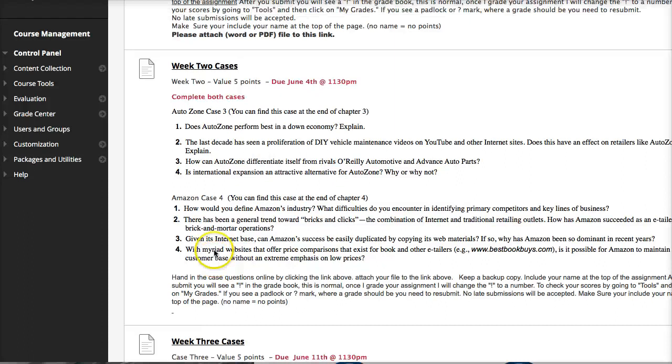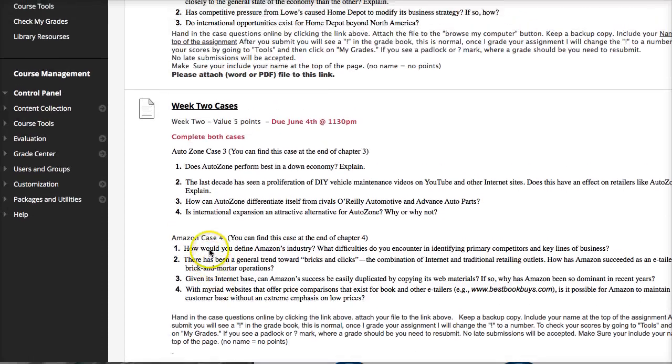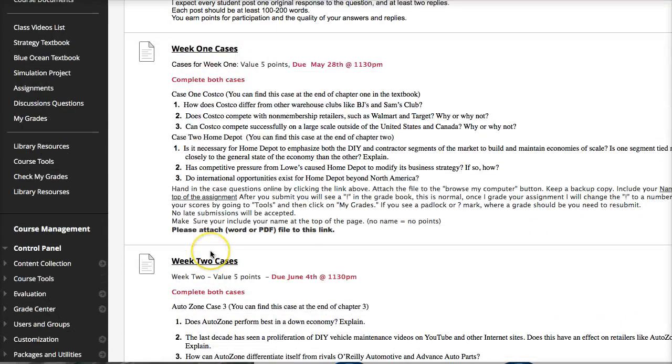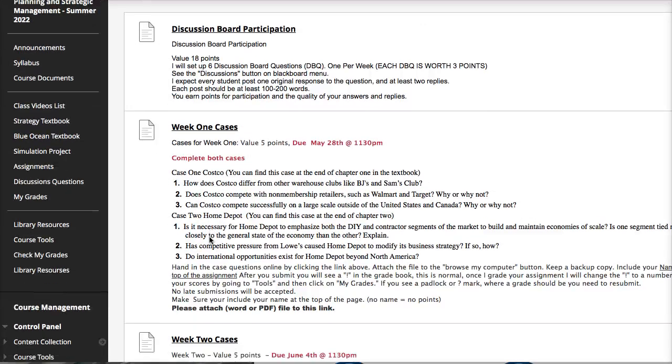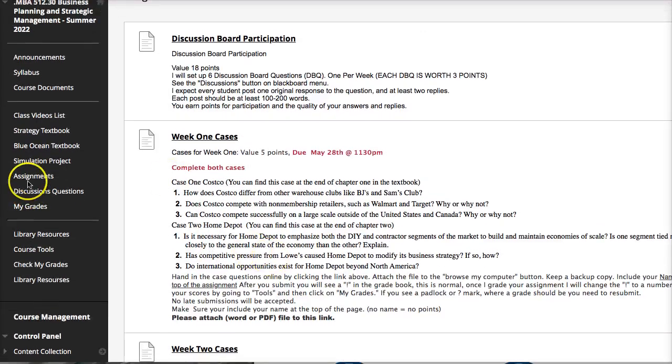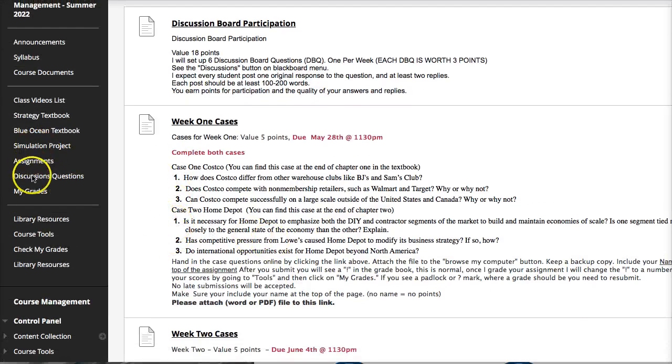And the cases are in the back of the strategic management textbook, or rather in the back of each of the chapters. And the cases are from the chapters that we are working on in that week. Okay, so those are the assignments. Let's go to discussion questions.